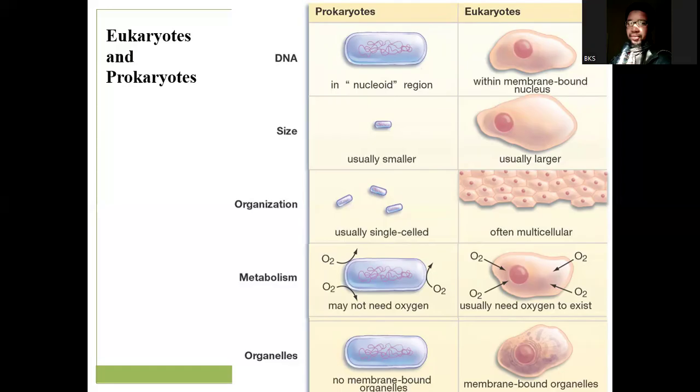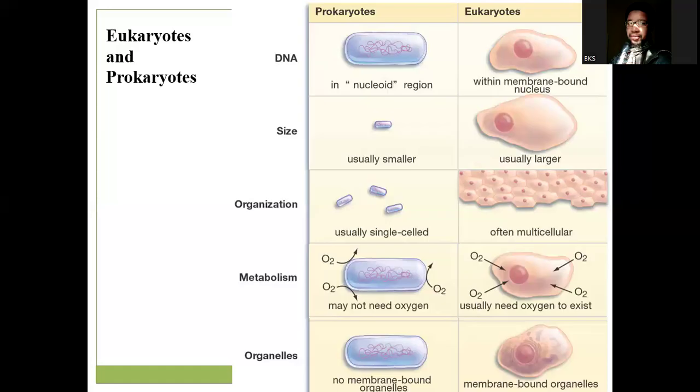The first one is the prokaryote, pro meaning before, karyon meaning nucleus. So before the nucleus, before the nuclear membrane, because all of them contain genetic material. But in one of them, the genetic material is found suspended within the cell. That is the case in prokaryotes, before the formation of a membrane-bound nucleus.